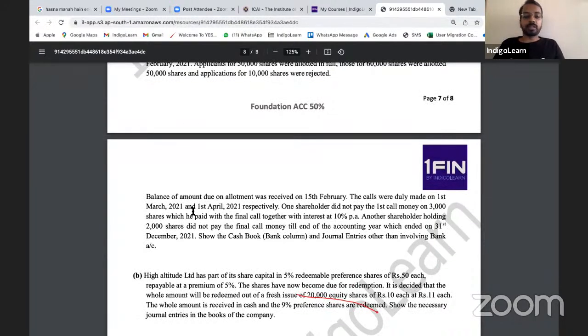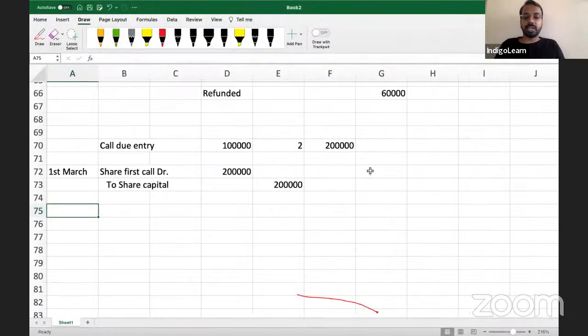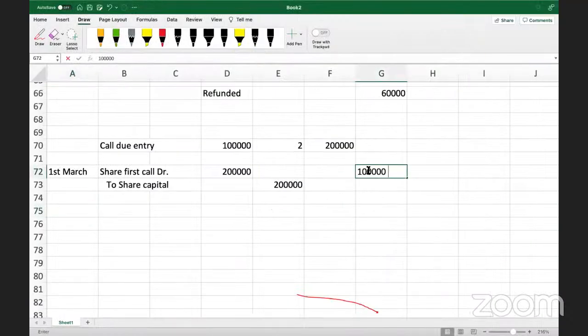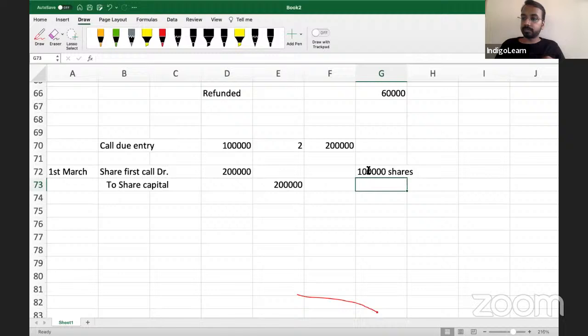The shareholder did not pay the first call money and paid with the final call together with interest at 10% per annum. From how many shares will we receive the share first call? 97,000, right?